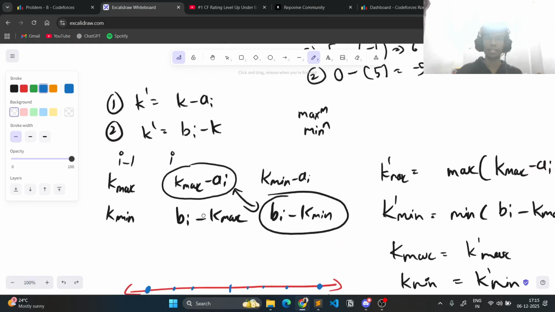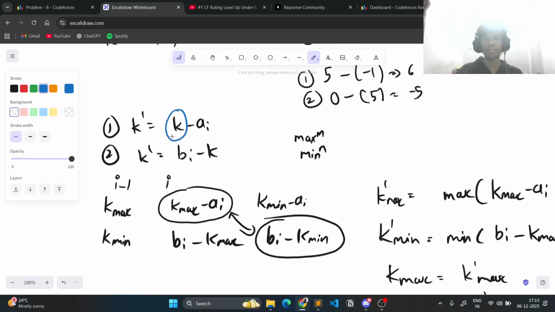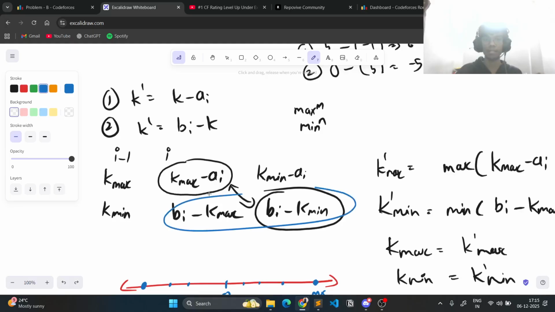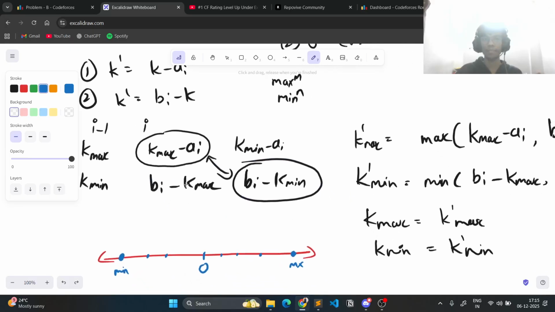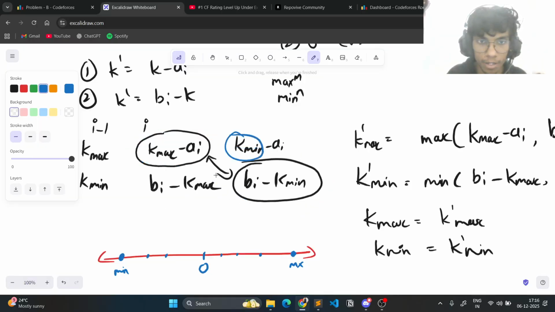Because we are essentially performing either the first operation, this one, or the second operation. So if we perform both of these operations on k max, and both of these operations on k min, we can then see that taking the max out of k max minus ai and bi minus k min, because this is the minimum possible k and this is the maximum possible k, don't you agree that this will only give me the new maximum k, and this is the global minimum of k, and this is the global maximum of k.